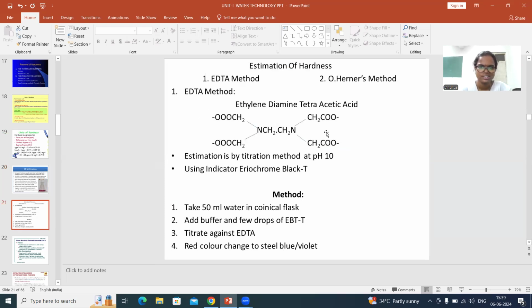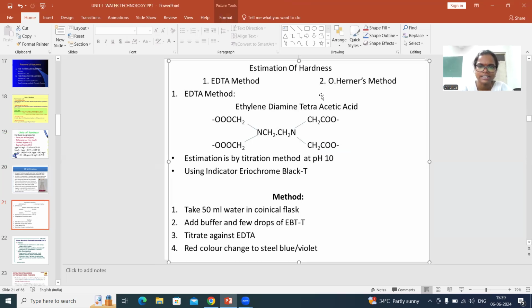You can see this is the EDTA structure. You have two nitrogen groups combined with four acetate groups. The speciality of this ethylene diamine tetraacetic acid is that it is a hexadentate ligand.